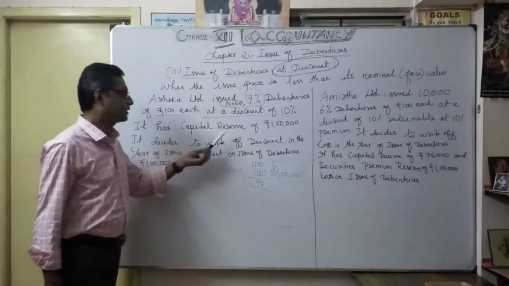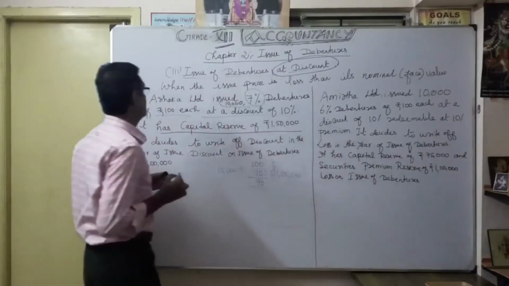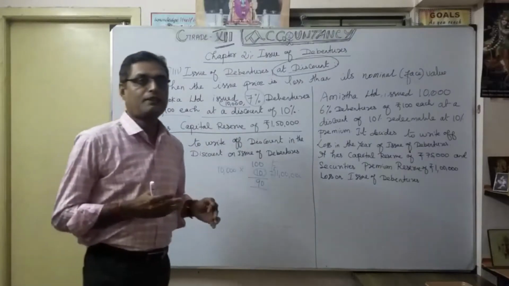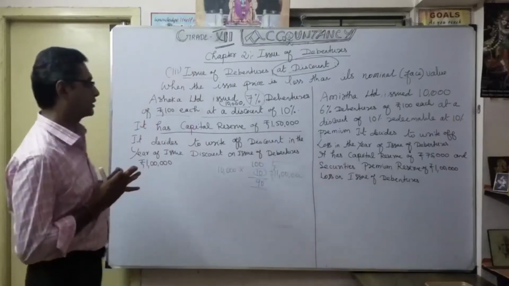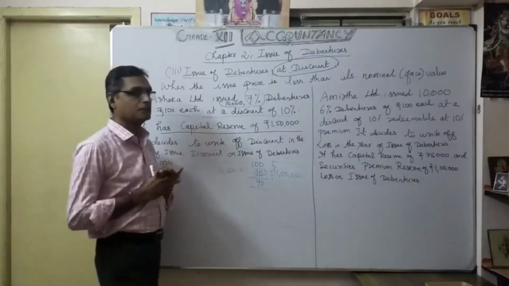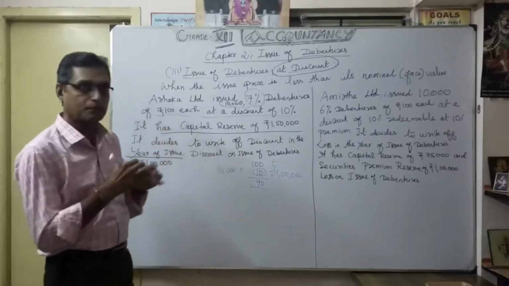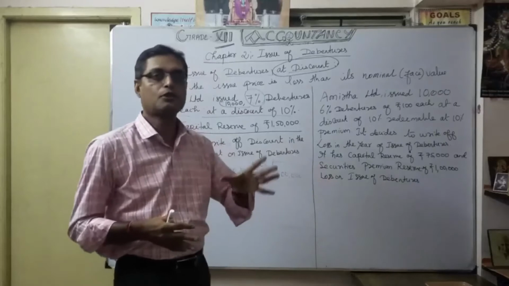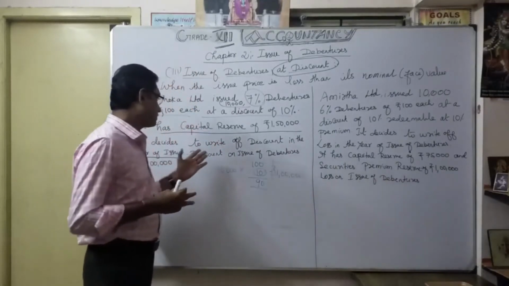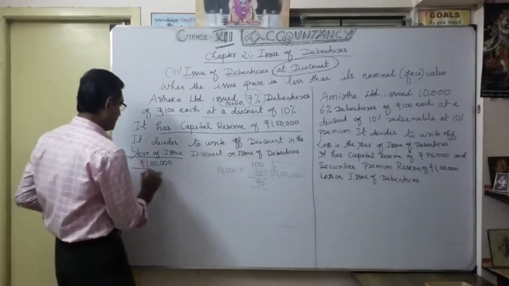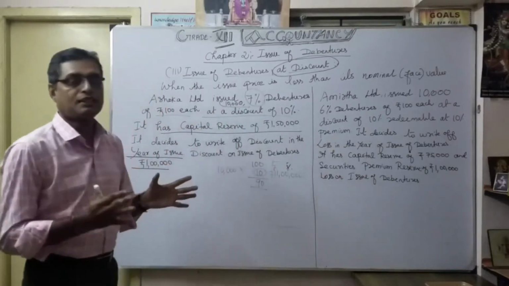The company has capital reserve of 1,50,000. Ashoka Limited already has capital reserve, how much? 1,50,000. So it decides to write off the discount in the year of issue. Whenever we issue debentures, that year itself we compensate because we already have capital reserve. So discount on issue of debenture is 1 lakh. That's what we calculated here. How did we get 1 lakh? Okay. So how will the journal entry be?